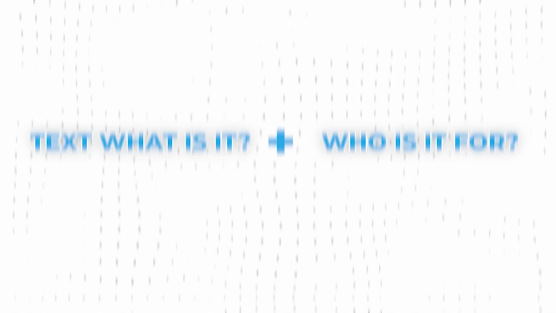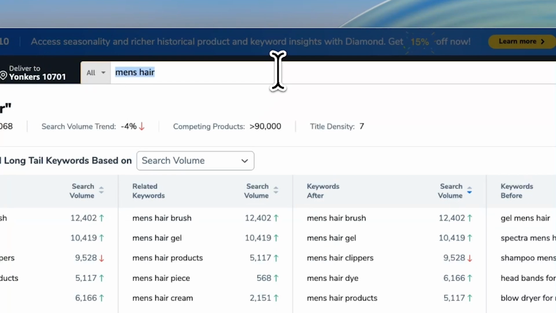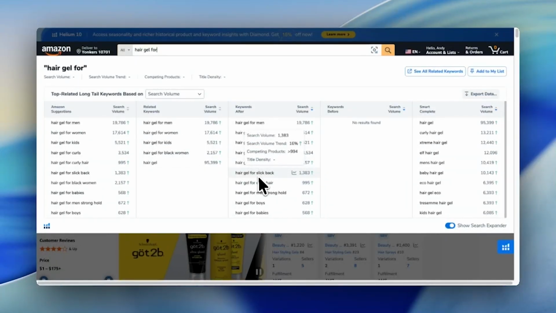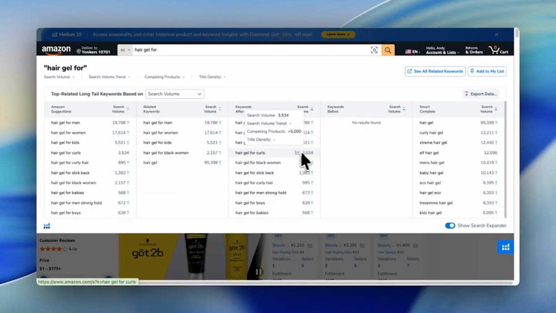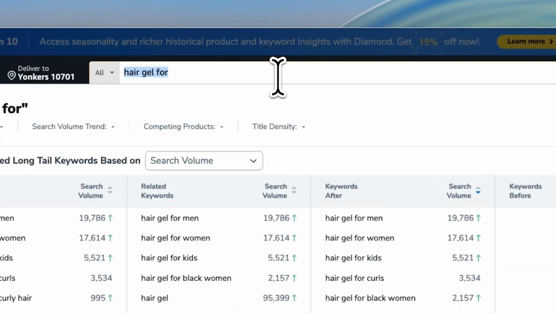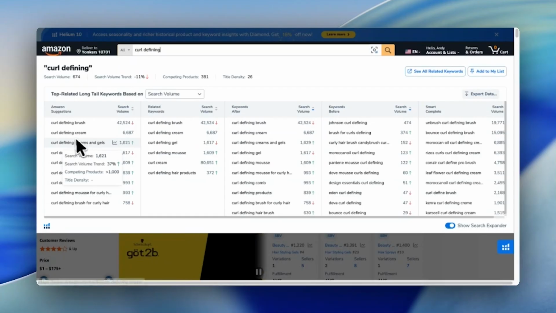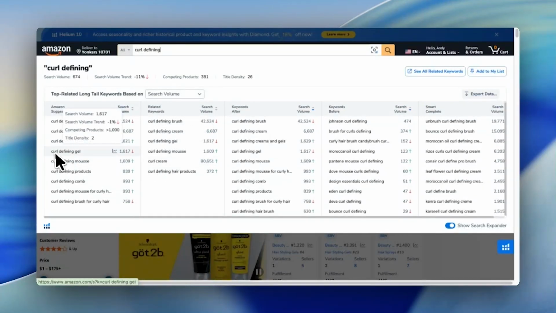From here, using the same method, you're also able to piece together the different questions, such as what is it plus who is it for. Using the extension and the questions we generated, we're able to piece together different parts of the answers to give us more keyword phrases, such as hair gel for. It's going to find all the relevant or similar keywords, such as hair gel for curls. That's what we're looking for, right? Let's go to what this product is for, curl defining, and we're going to find different keywords here as well. Curl defining cream, curl defining gels.